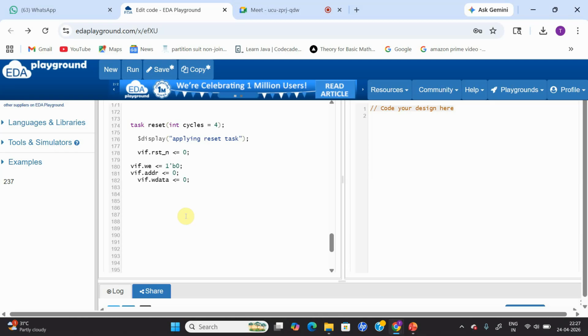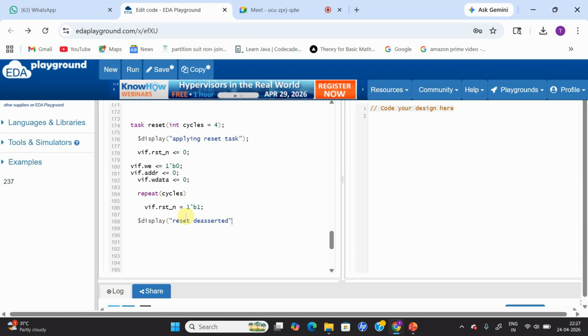Now after this, this will be repeated for whatever number of cycles the user wants. After that, I'm going to remove the reset, so reset_n is equal to 1'b1. And let me display reset deasserted, followed by endtask.